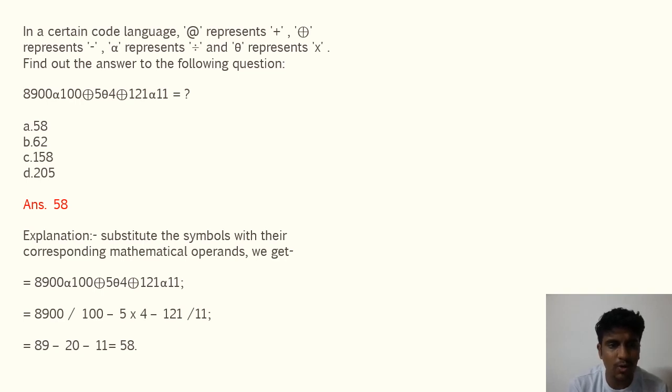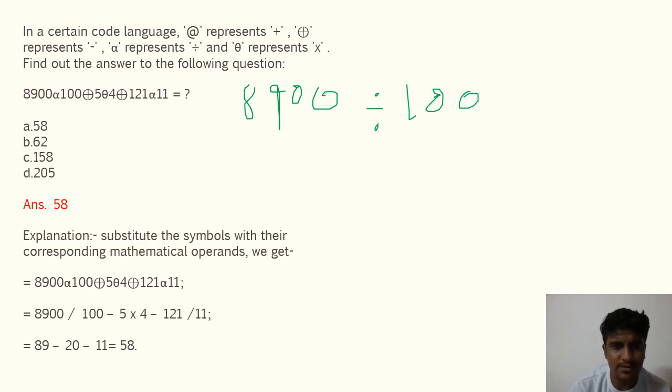Next up we have coding and decoding again. Here they have given you signs and told you to exchange those signs: the plus sign is represented as minus, alpha is divide, and theta is multiply. So what will be 8900 alpha 100 plus 5 theta 4 plus 121 alpha 11? Alpha is division, so divided by 100. The plus sign is minus, 5 theta 4 means 5 into 4, and again plus means minus 121, and alpha means divide by 11.